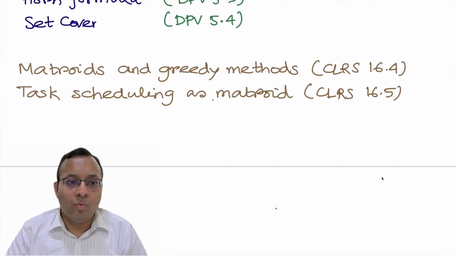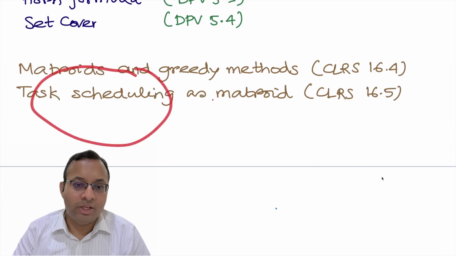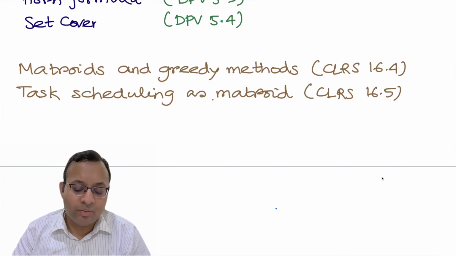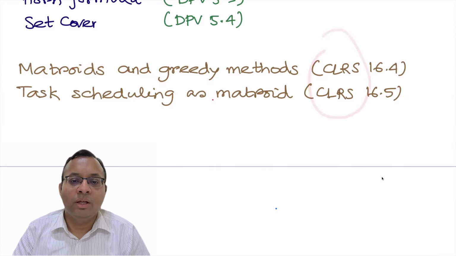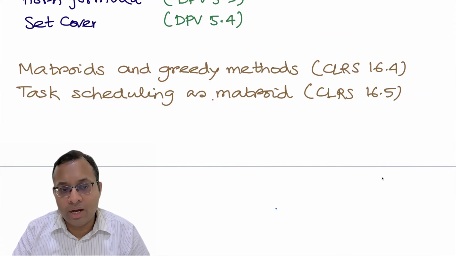Furthermore, there is an object called matroids, and greedy algorithms work very well for matroids. For example, Kruskal's algorithm can be seen as an algorithm on the graphic matroid. Or task scheduling is another problem which can be seen as a matroid problem. So if you're interested in matroids, you should read CLRS on why these things can be formulated as matroids and solved. Matroids are very powerful objects in combinatorial optimization. If I get time, I'll probably add some videos on matroids. This is an advanced topic. So if you're interested in theoretical CS further, then I highly recommend reading about these things.